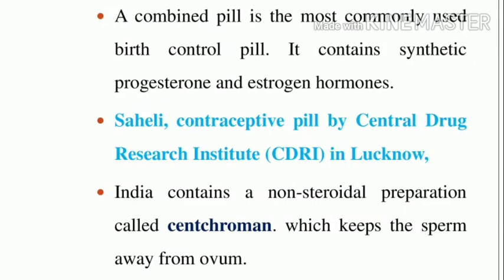The combined pill is the most commonly used birth control pill; it contains synthetic progesterone and estrogen hormones. Next, our Central Drug Research Institute in Lucknow has produced Saheli, a contraceptive pill. India also has a preparation of a non-steroidal pill called Centchroman. Can you understand?